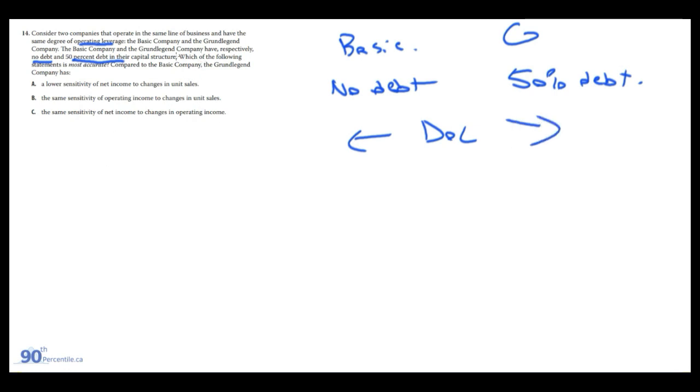So what did we ask here? Which of the following statements is most accurate? Compared to the basic company, the G company has lower sensitivity of net income to changes in unit sales. No, it's going to have higher sensitivity because they have financial leverage because they actually have debt versus the basic company that doesn't. So once again, degree of total leverage equals DOL times DFL.